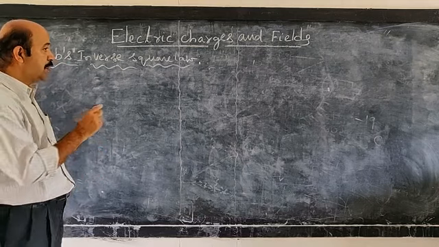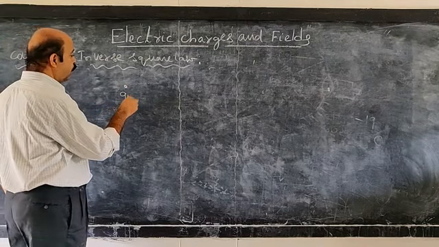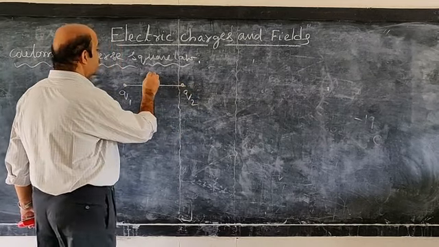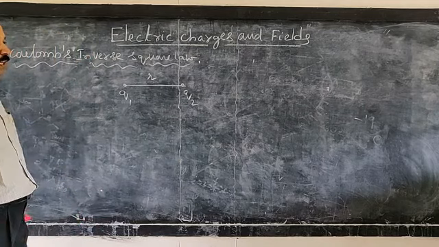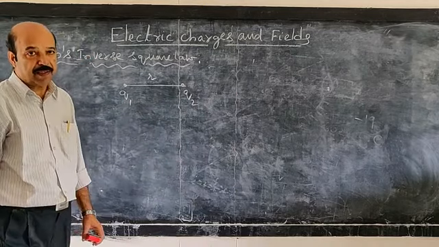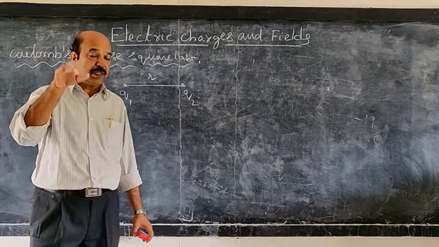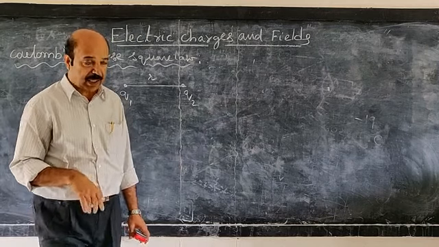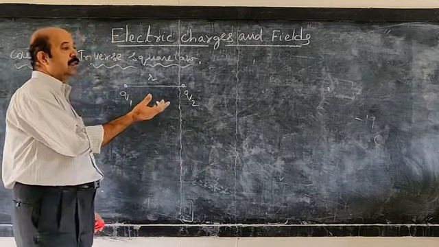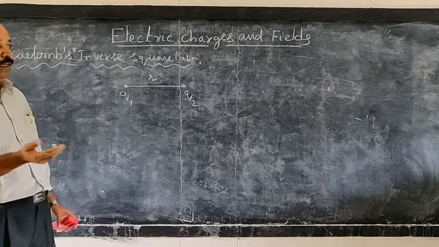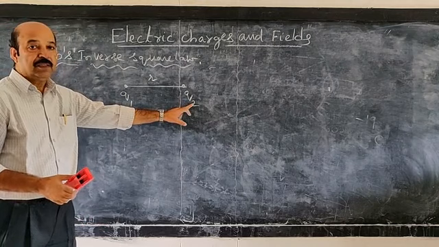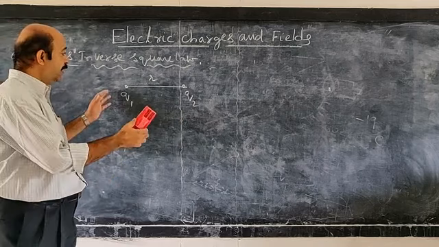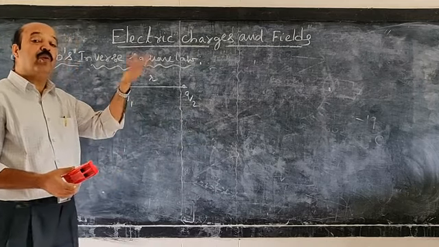Let us suppose there are 2 point charges, say Q1 and Q2, with a separation, say R. Then he experimentally observed using what is known as a torsion balance. This is the balance which was used in determining the gravitational constant by Cavendish in gravitation. That is what you studied in first year. Similarly, he used charged bodies and found that when the charges are halved, keeping the distance the same, the force between them became 1/4. Similarly, when the distance is halved, the force became 4 times.